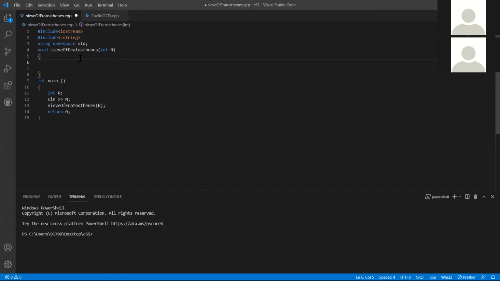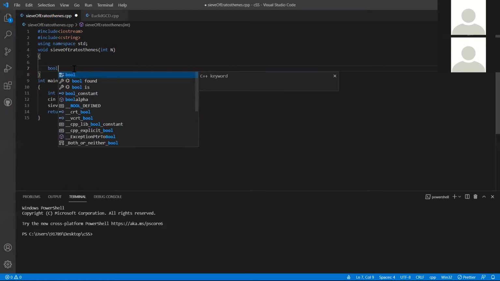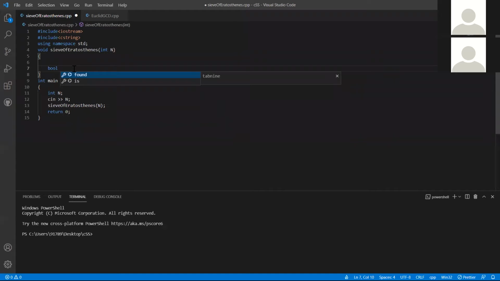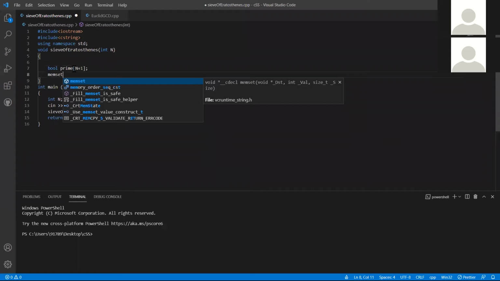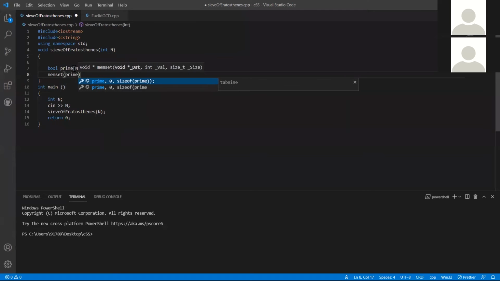I'm going to write my function, then I'll call it in the main function. So let's start writing our function. First, I'm declaring a Boolean array. I'll call this array prime, and it will be of size n plus 1. Now for setting all the array elements to true, I'm going to use this function called memset. I'll tell you what this function does.